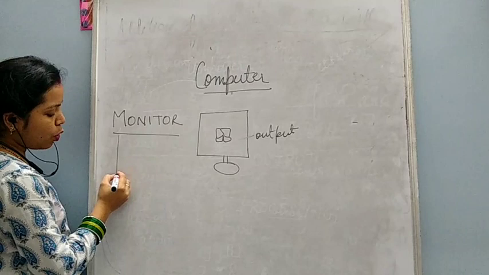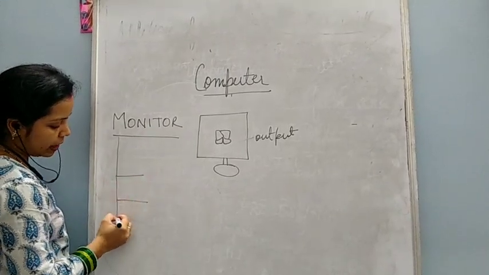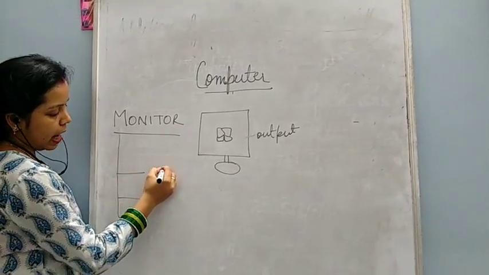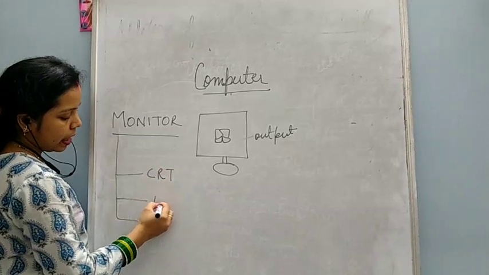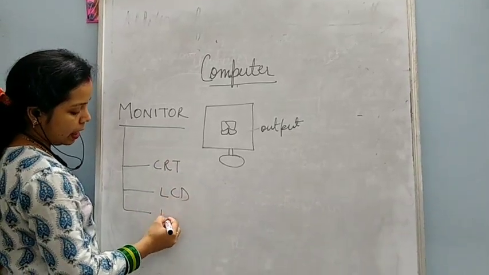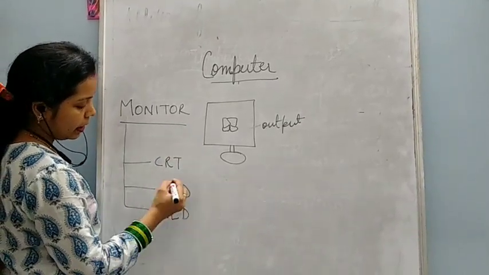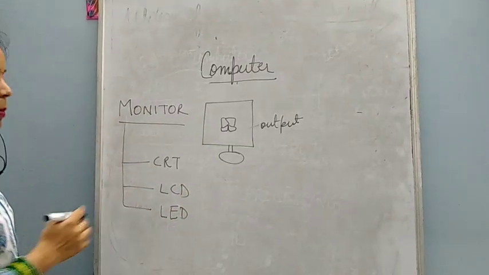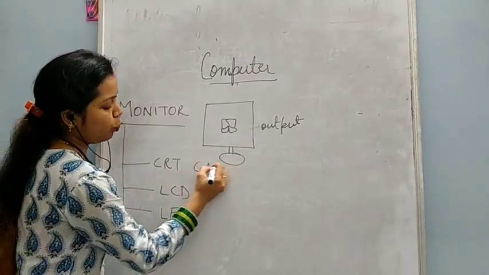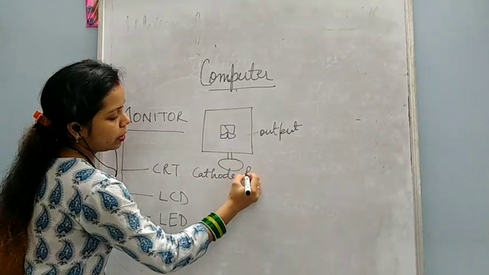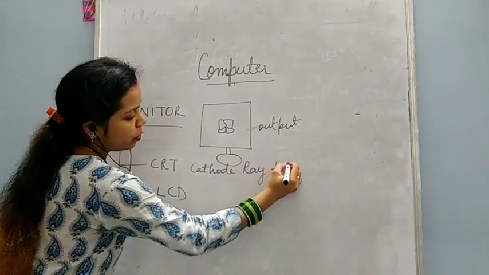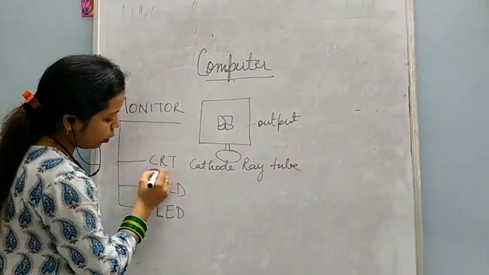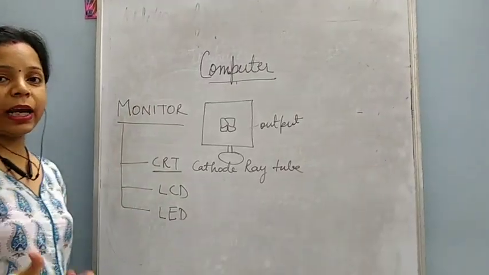Nowadays monitors are of three types: CRT, LCD and LED. Now what is CRT? CRT means cathode ray tube. These CRT monitors were used in olden days.